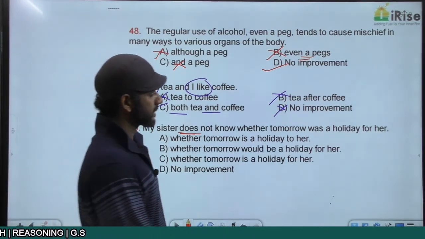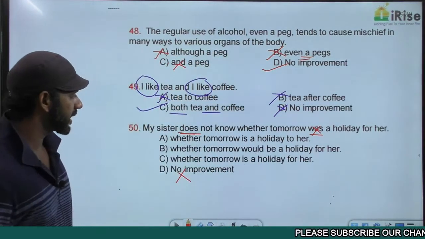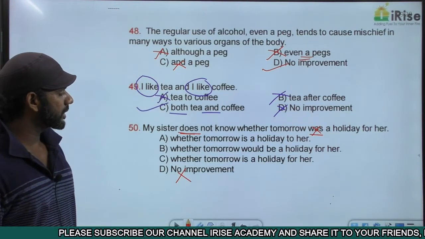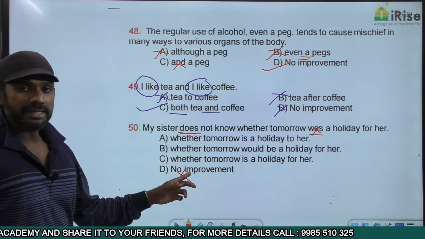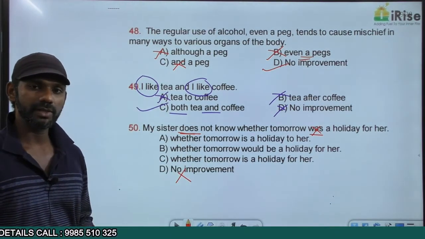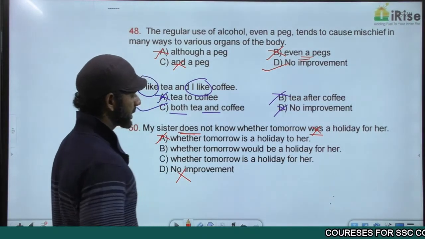Was is past tense. There is no tense consistency here. Based on that, option D is eliminated. Come to option A. My sister does not know whether tomorrow is a holiday to her. Holiday to her is wrong. It must be holiday for her. Based on that, option A is eliminated.